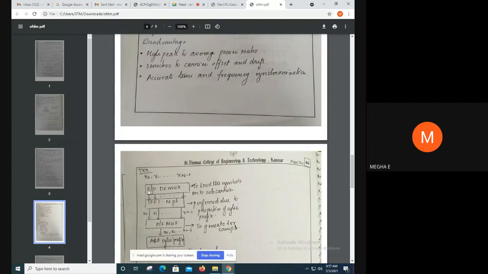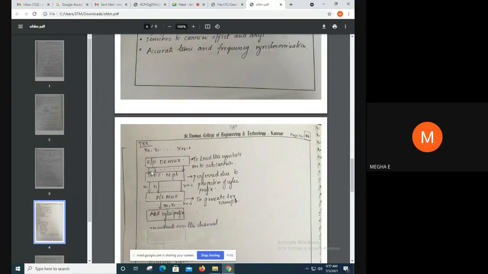So we have a serial to parallel demultiplexer. All the symbols x0, x1, up to xn minus 1, we are transmitting over each one. x0 is transmitted over one subcarrier, x1 is transmitted over another subcarrier, and xn minus 1 is transmitted over another subcarrier. And the subcarriers are orthogonal. We transmit all subcarriers orthogonal to each other, so there won't be a problem of interference.